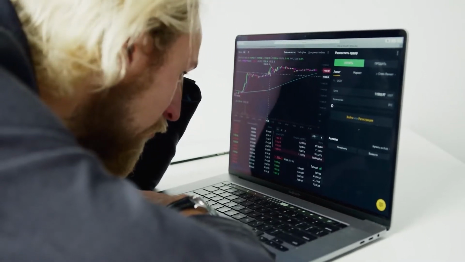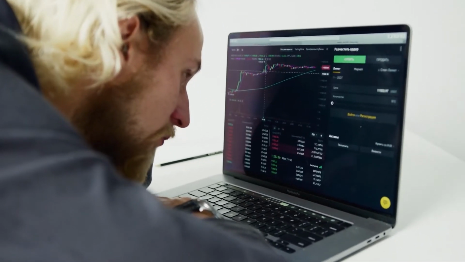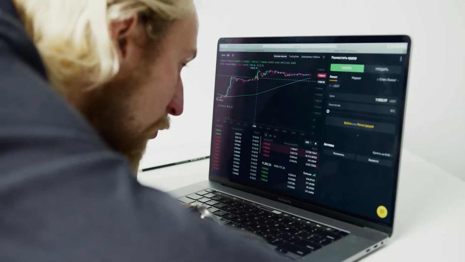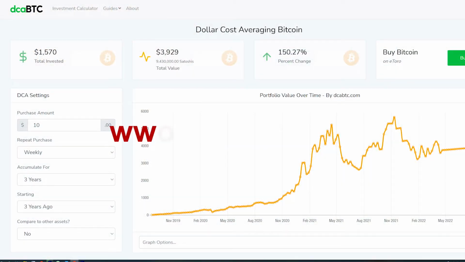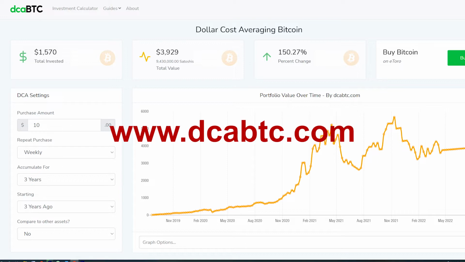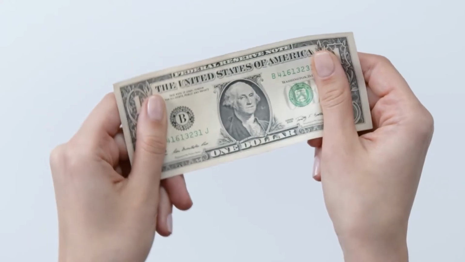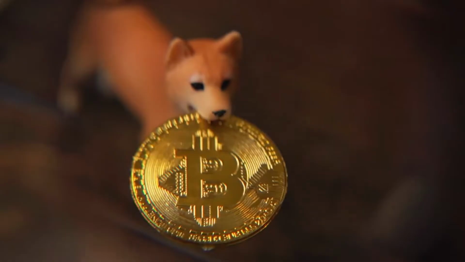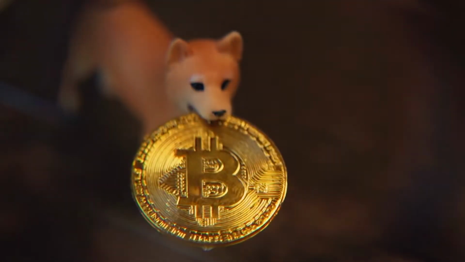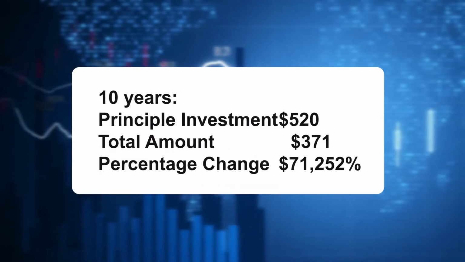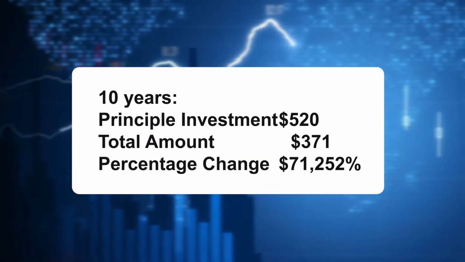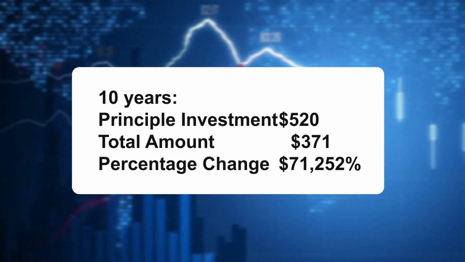We may examine the results of making tiny investments in Bitcoin over 10, 5, and 1 years to show the effectiveness of a straightforward DCA method. Using information from www.dcabtc.com, we will suppose that an investor has been putting $1 each week into Bitcoin every Monday at 12 UTC. 10 years. Principal investment $520. Total amount $371.